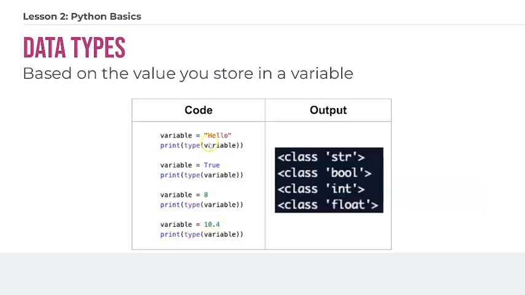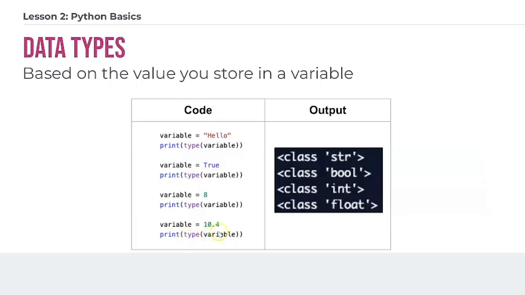All right, so those are the 4 data types that you need to be aware of. There are other data types, but these are the basic ones that you're going to work with in Python. One other thing to notice in this code is that we're calling the print method, but then inside of here, instead of printing out the variable itself, we're calling another method, which is type.